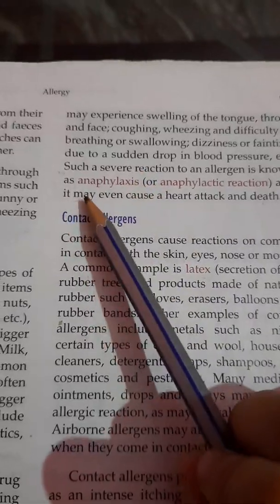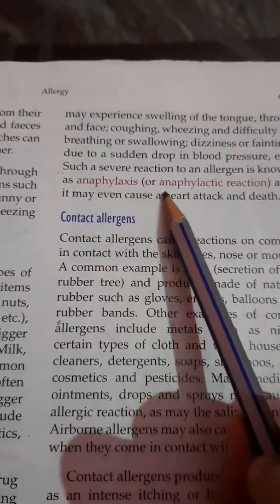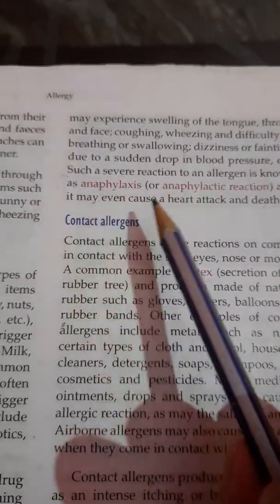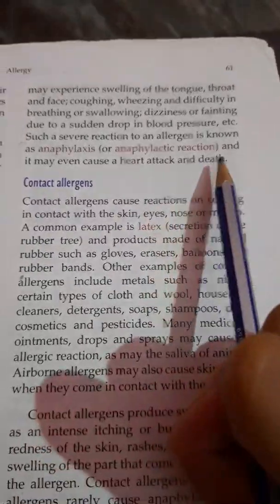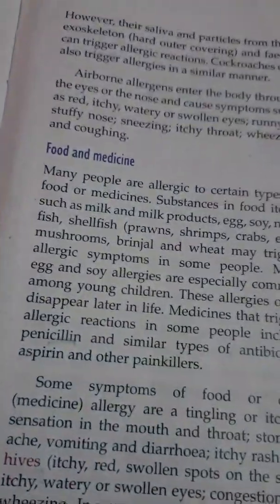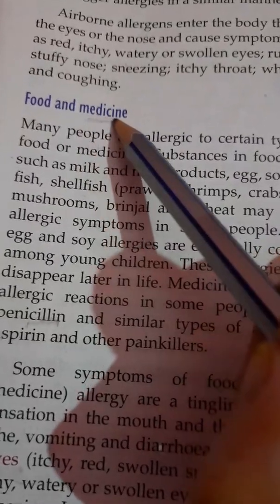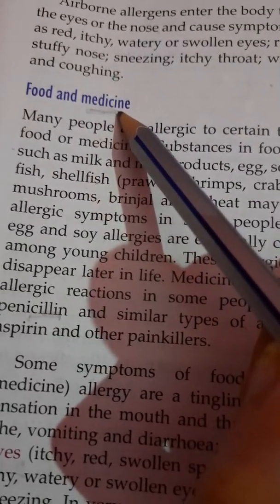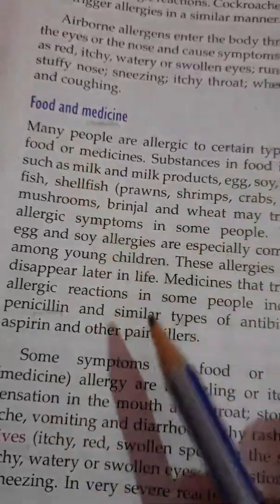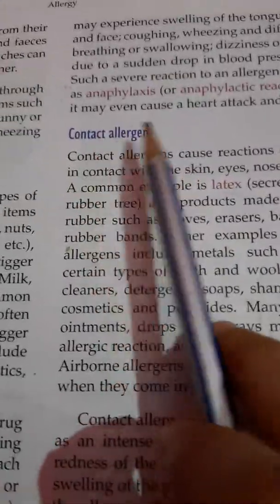And this is a very severe allergic reaction which causes anaphylaxis, or the anaphylactic reaction, which may cause a heart attack or sometimes lead to death also. So I already told you food and medicine allergy is the most dangerous allergy, and that is why the doctor says that before taking any medicine you have to take the advice of the doctor, or the doctor's prescription is a must.